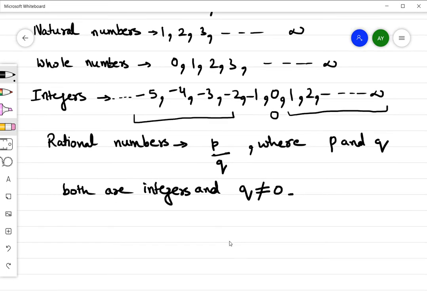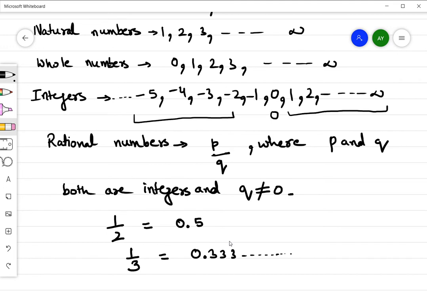So for rational numbers, let's take a few examples. If I say 1 by 2, if I simplify it, it becomes 0.5 in decimal form. If I write 1 by 3, then 1 by 3 in decimal form will be 0.333 and it keeps on going.